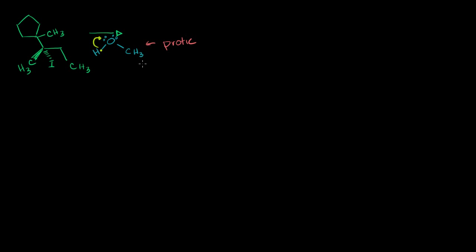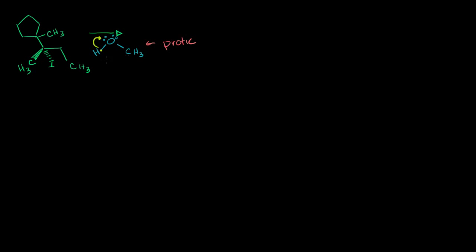So this is a protic solvent. Now, you might say, well, does anything with a hydrogen, would that be protic? And the answer is no. If you have a bunch of hydrogens bonded to just carbons, that is not protic. Carbon is not so electronegative that it could steal a hydrogen's electron and have the hydrogens floating around. So a big giveaway is hydrogen bonded to a very electronegative atom like oxygen.